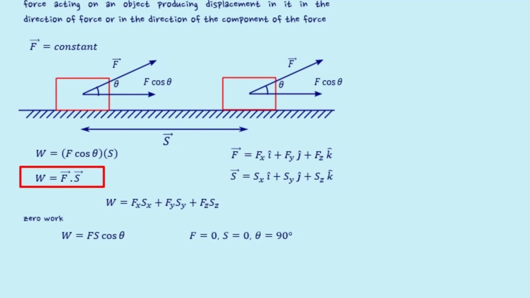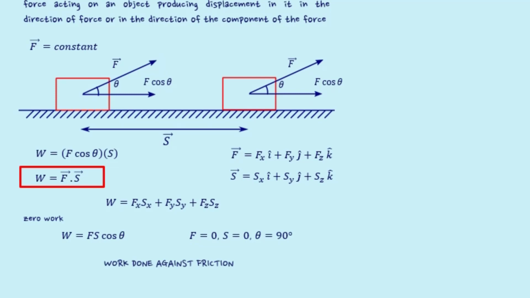As an example, when we carry a briefcase from one place to another, we apply force in the upward direction, but we move the briefcase in forward direction. So, the applied force and the direction of motion are mutually perpendicular. Hence, in this case, the work done will be zero.